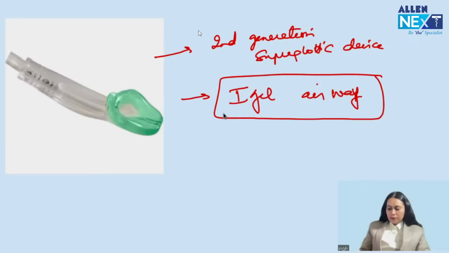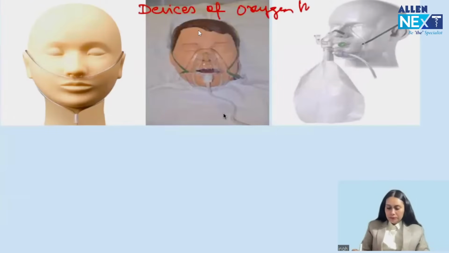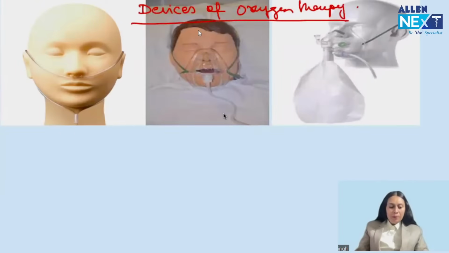Understood? Okay. Then the next important thing I want to discuss with you is devices of oxygen therapy. Devices of oxygen therapy is divided into two important parts, that is low flow and high flow devices.